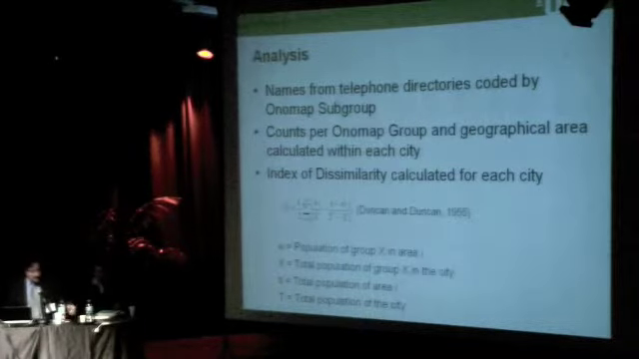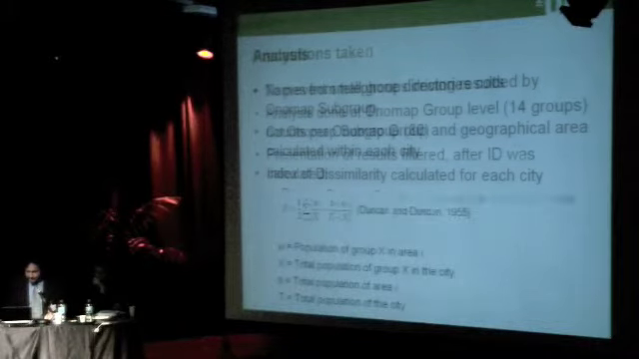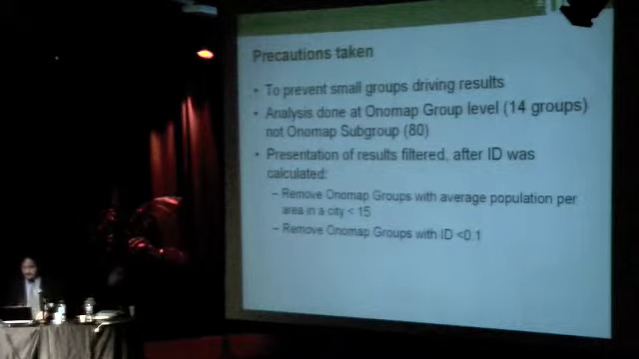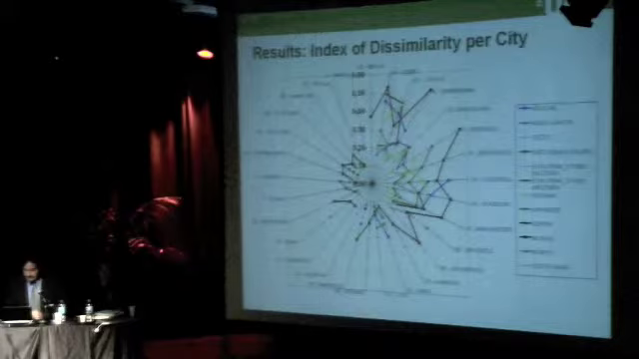So I've calculated the index of dissimilarity, which is the most basic index of segregation. And to prevent small groups driving the results, I removed groups that had less than 50 people per area. And this is the result. The cities here are ordered in decreasing number of segregation.